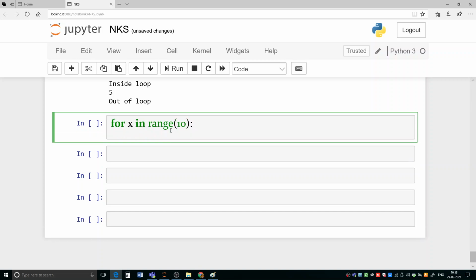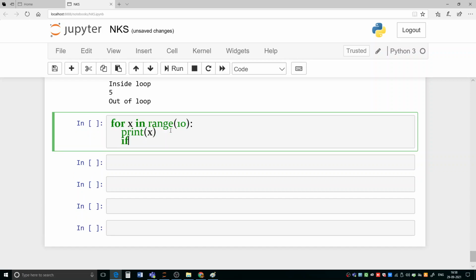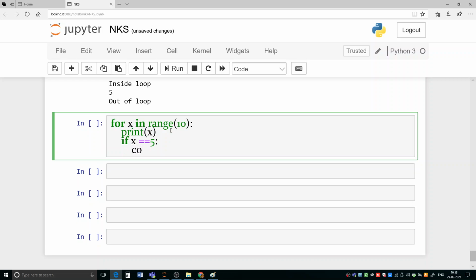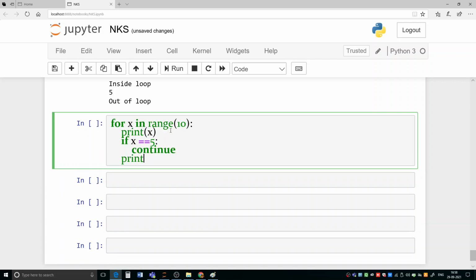Here we write print x, and after this we write if x equal to 5, then here we write continue, and after that we write print for x equal to x in the loop. Okay, so this is what you are writing.